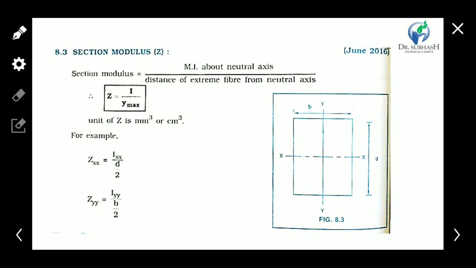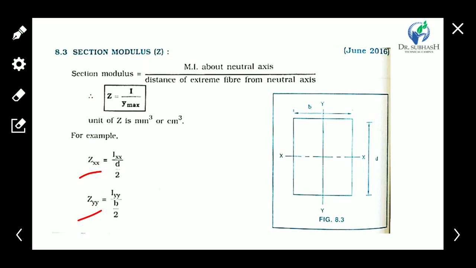Similarly for Zyy, the section modulus about the yy axis, we consider the yy axis and the moment of inertia about the y axis, Iyy, and the distance of the extreme fiber from the yy axis is b/2. So the section modulus about the xx axis and yy axis is Ixx upon d/2 and Iyy upon b/2.